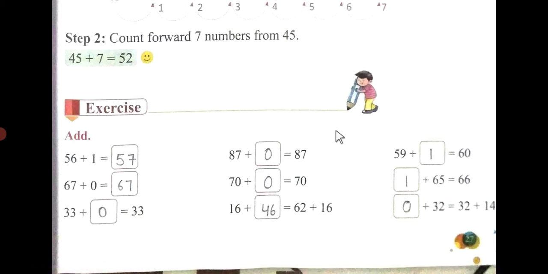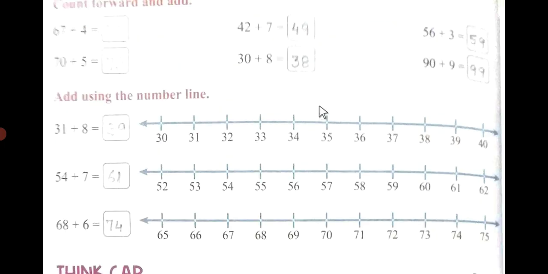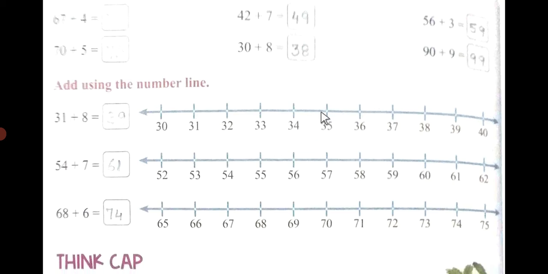So let's move on to the next page, page number 28. The picture is not clear, but I will tell you the answers. 67 plus 4 is 71, 70 plus 5 is 75, 42 plus 7 is 49, 30 plus 8 is 38, 56 plus 3 is 59 and 90 plus 9 is 99.